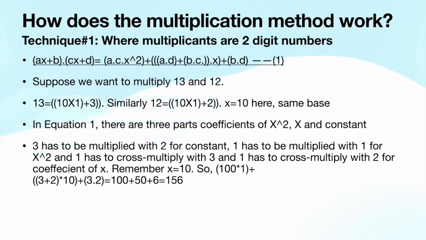In equation 1 there are three parts of the coefficient: x squared, x and a constant. In case of 13 and 12, x is equal to 10. a is going to be 1, c is going to be 1, b is going to be 3, and d is going to be 2. So we get 100 into 1 plus (3 plus 2) into 10 plus 3 into 2, that is equal to 100 plus 50 plus 6, that is equal to 156. This is the value of the multiplication.